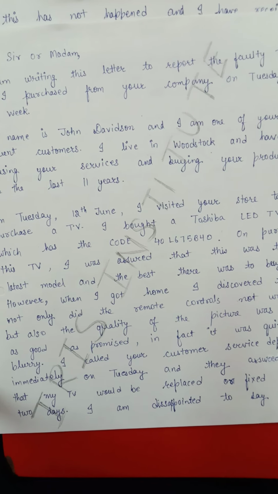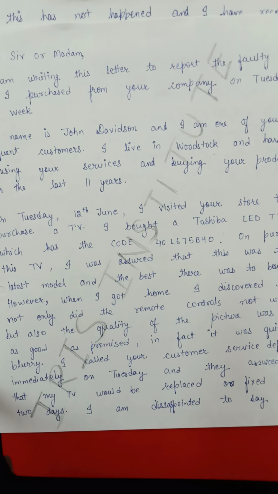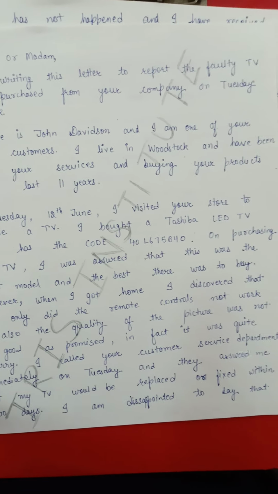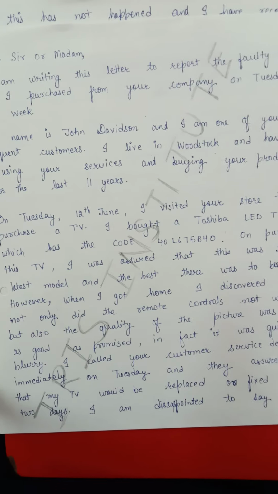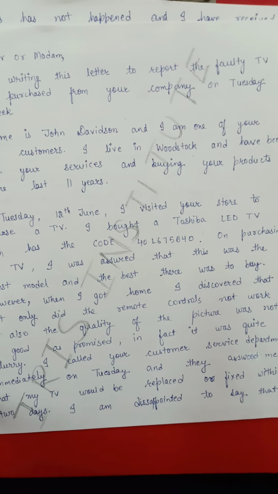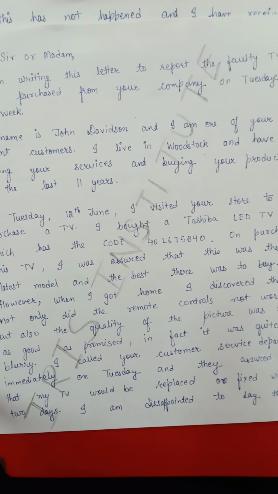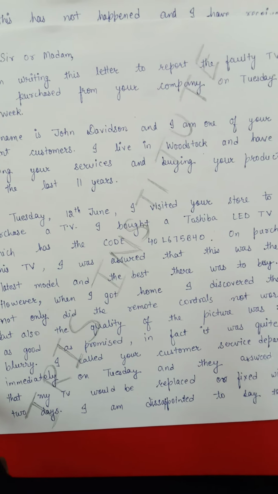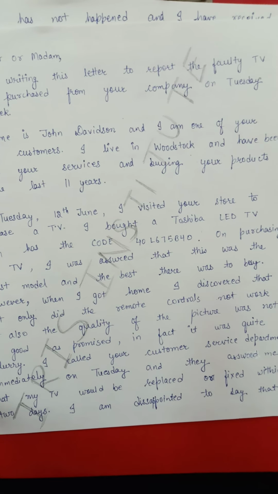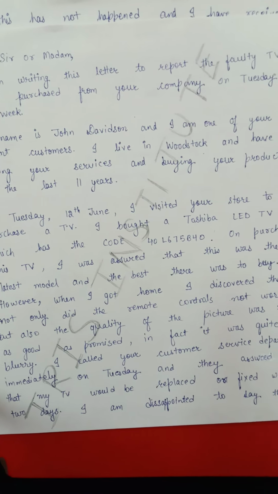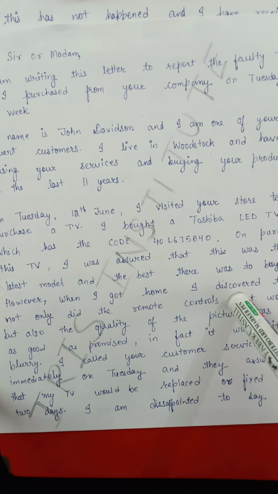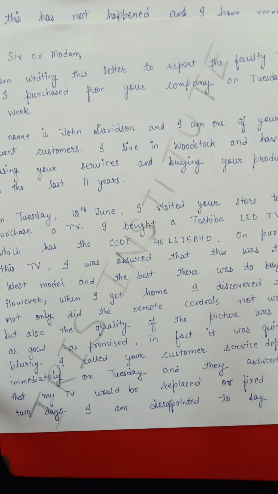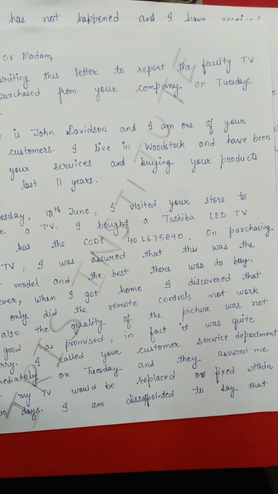Now, on purchasing this TV, what is this now? This is the main complaint. I was assured that this was the latest model and the best there was to buy. However, when I got home, I discovered that not only did the remote controls not work, but also the quality of the picture was not as good as promised. Now I have explained the main complaint, that its remote control was not working.